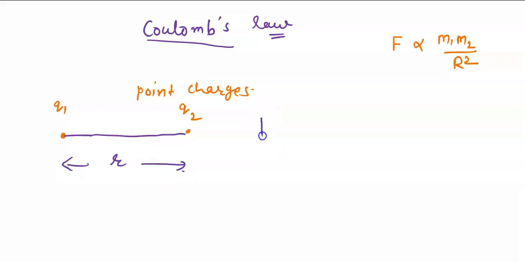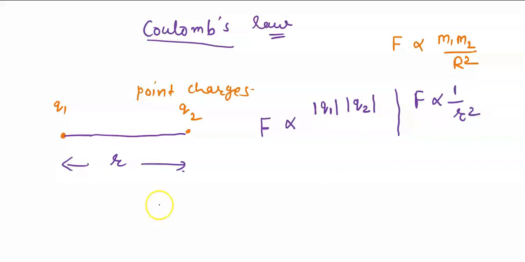According to Coulomb, and this is an experimental rule, he established it by experiments, the force acting between two charges is directly proportional to the product of the magnitude of the charges, and inversely proportional to the square of the distance between them.